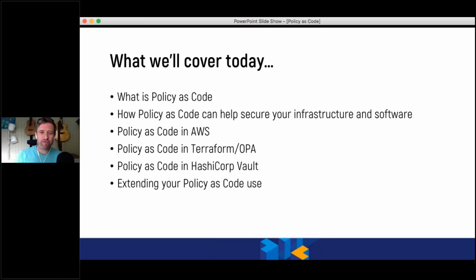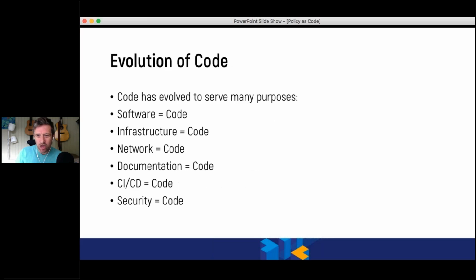Now, what we're going to be looking through today is policy as code, and this is a generalist overview of policy as code. Then we're going to look at some direct examples of using policy as code in infrastructure as code delivery. We're going to look a bit at AWS, a bit at using Terraform and Open Policy Agent, and then a small amount at HashiCorp Vault and how that can be extended with Sentinel, and really about how you can extend the policy as code that you write.